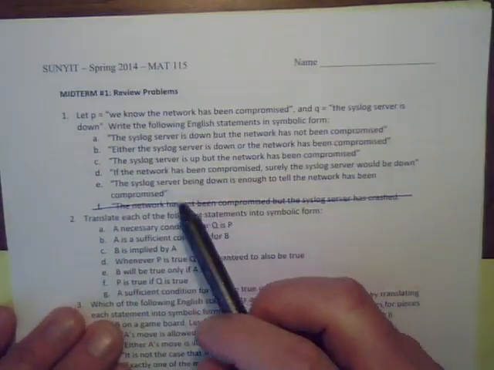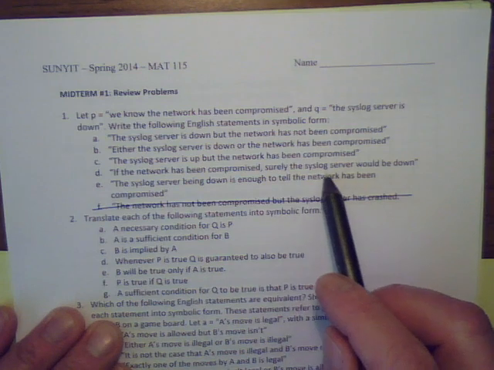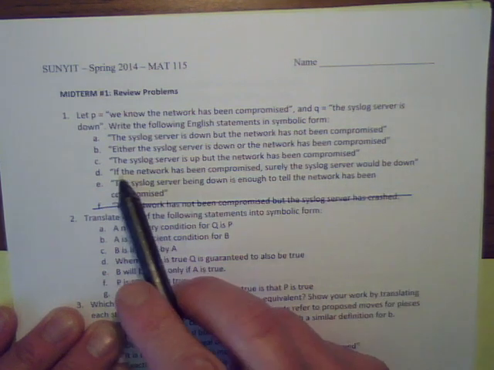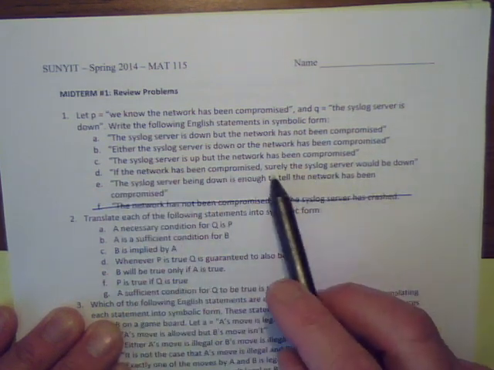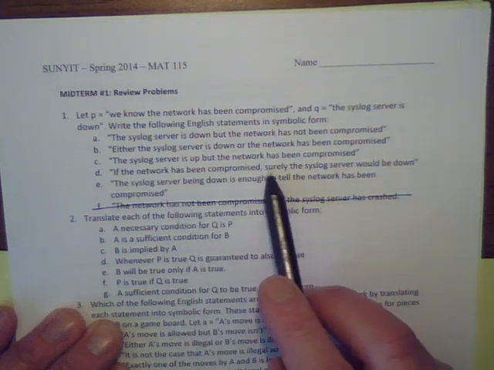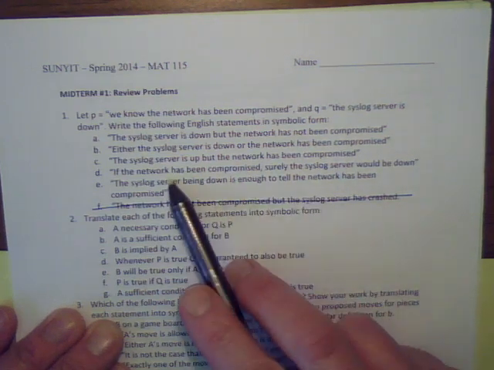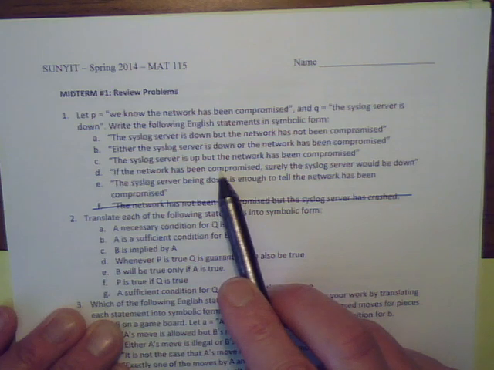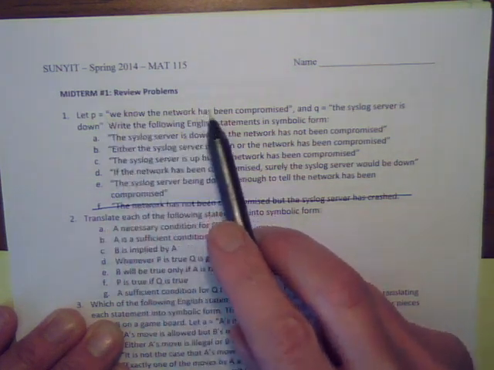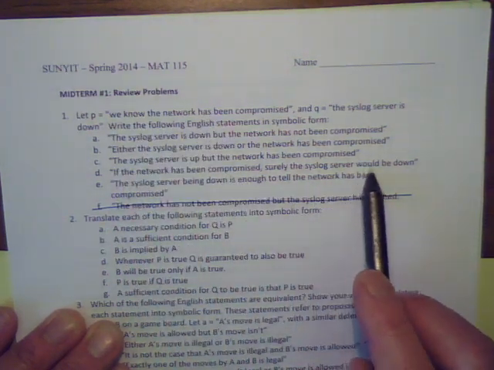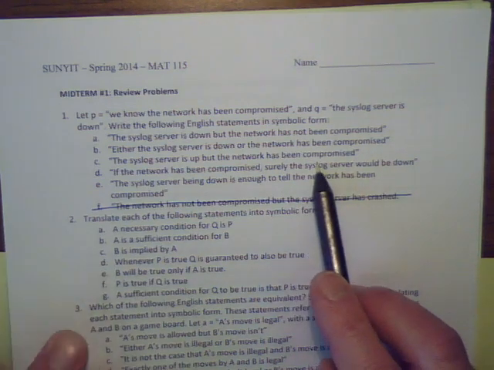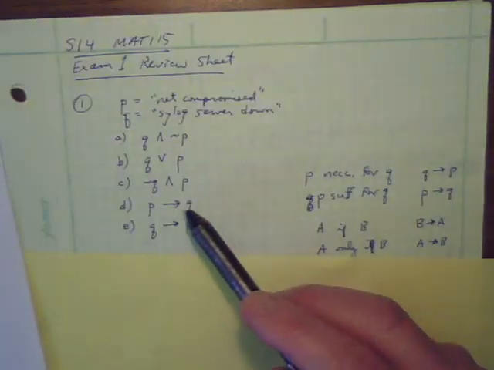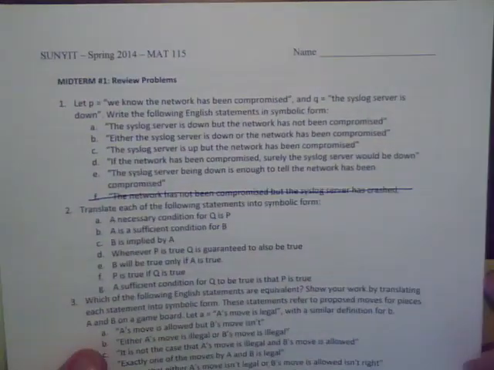For D, if the network server has been compromised, surely the syslog server would be down. This is an if-then statement. We use the word surely here, but it still means the same thing. If the network has been compromised, if P, then the syslog server would be down. If P, then Q. So if P, then Q on part D.